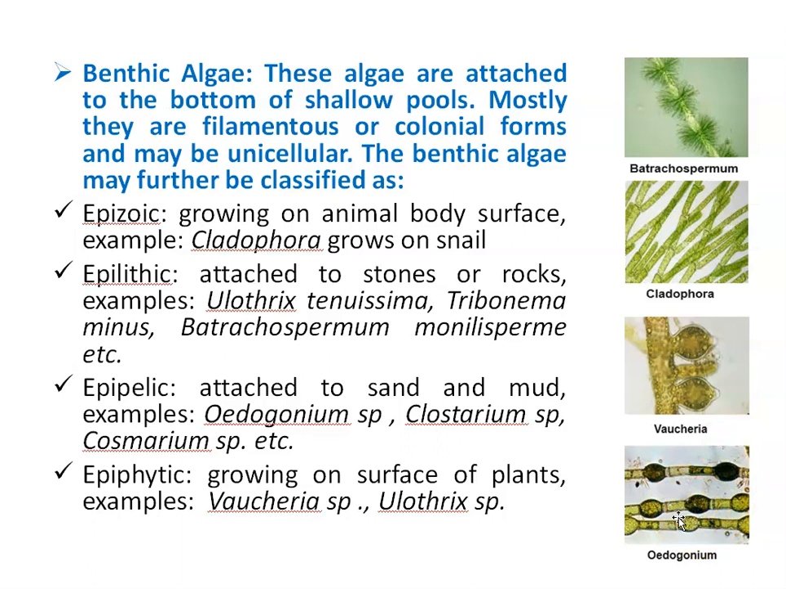Another example, Closterium species, then Cosmarium species. Fourth type of benthic algae is epiphytic algae. Epiphytic, growing on surface of plants. And examples are Vaucheria. This is Vaucheria, right? Another example, Oedogonium species.